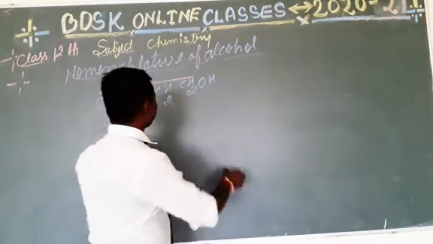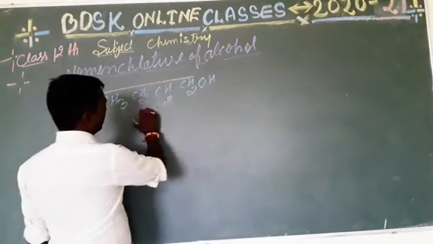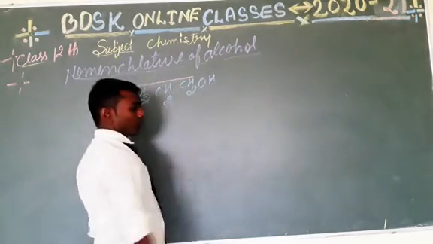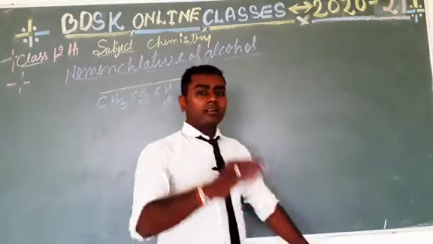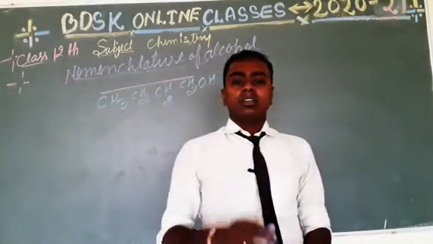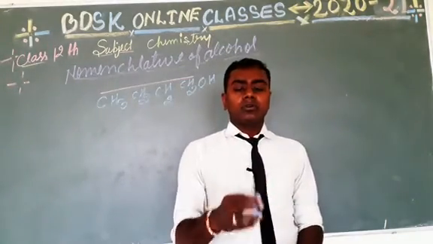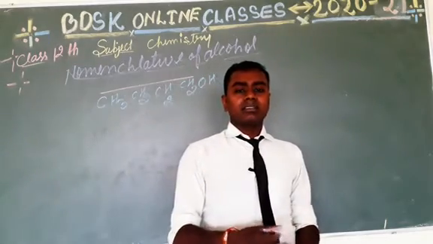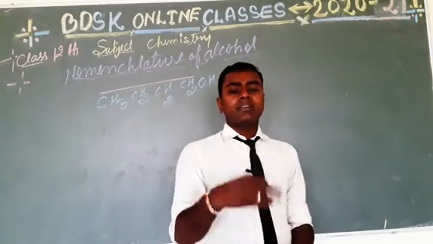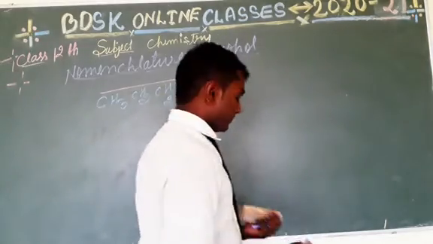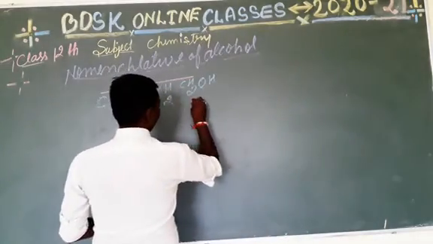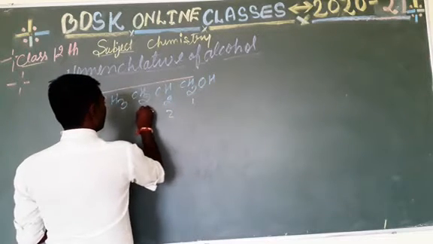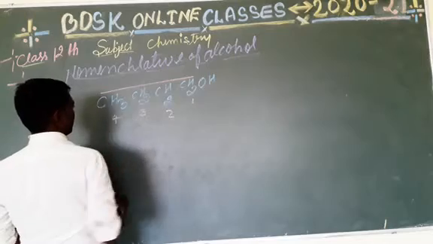So this is the longest chain of carbons in your compound, in which your OH group is attached. And you know that we start naming toward the functional group because it takes first preference. So we start naming from the alcohol side. So 1, 2, 3 and 4.